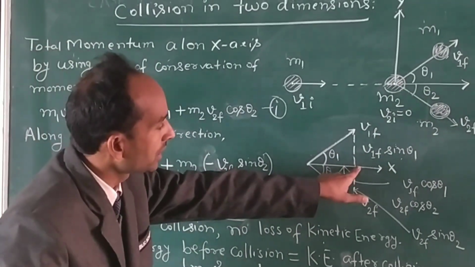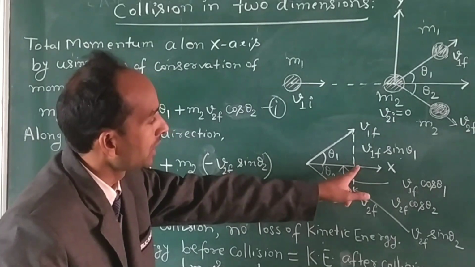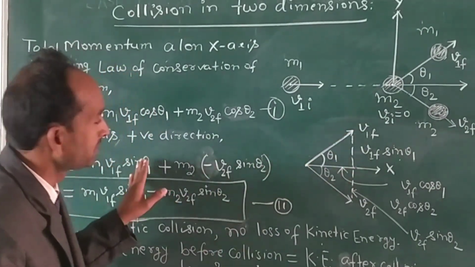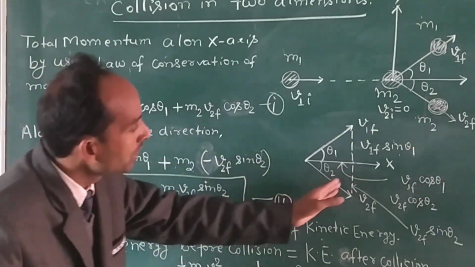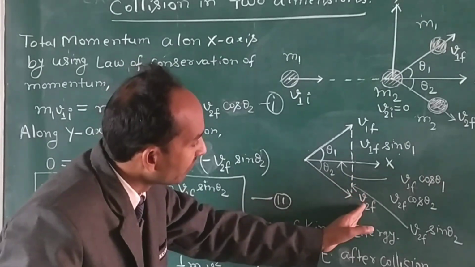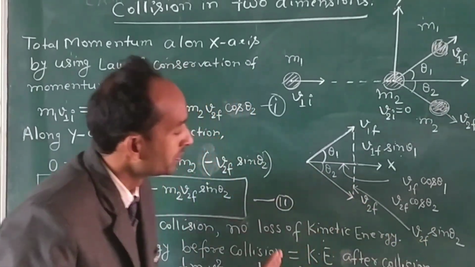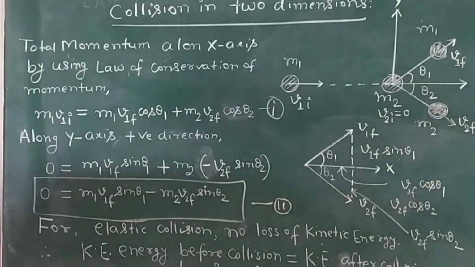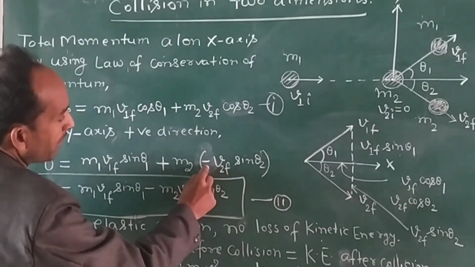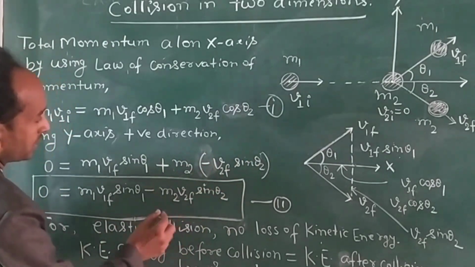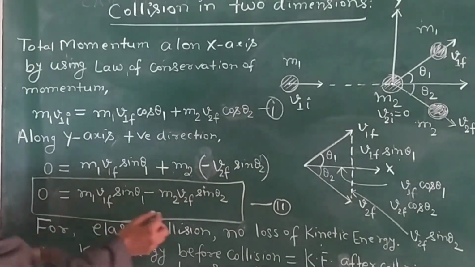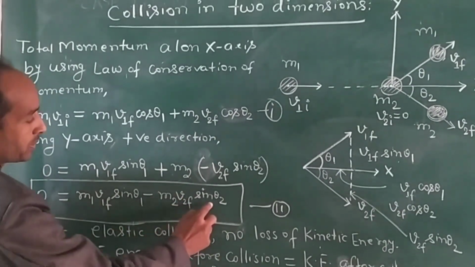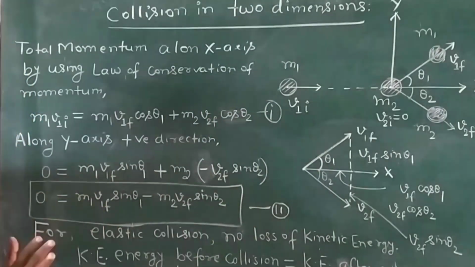We have taken the velocity along the y-axis in the positive direction as positive, so V2F sin theta 2 is in the opposite direction and will be negative. Therefore we take minus V2F sin theta 2, and solving this we get minus M2 V2F sin theta 2. This is the second equation.